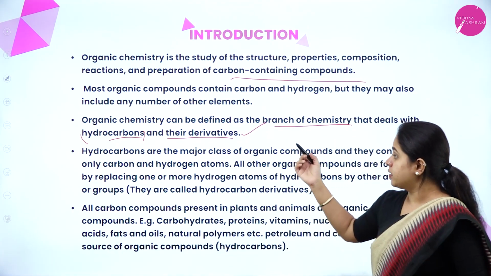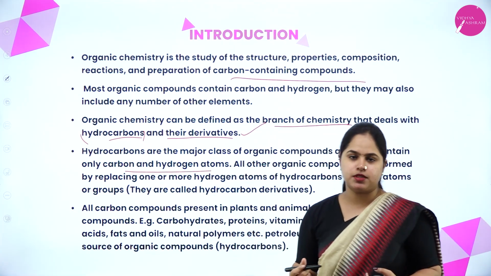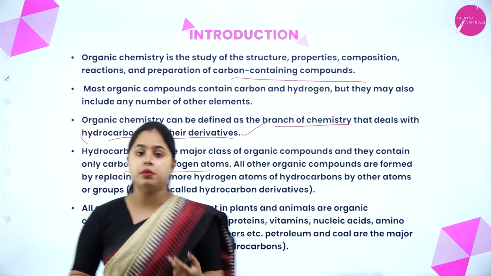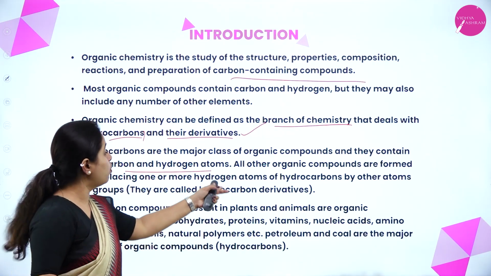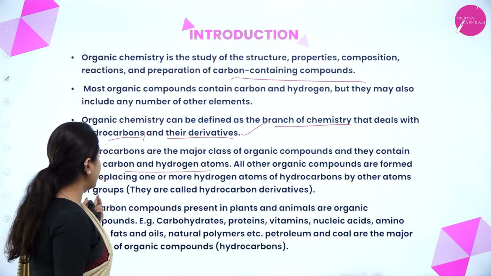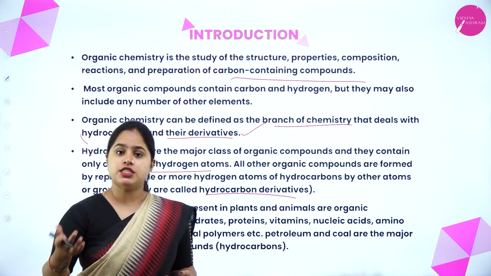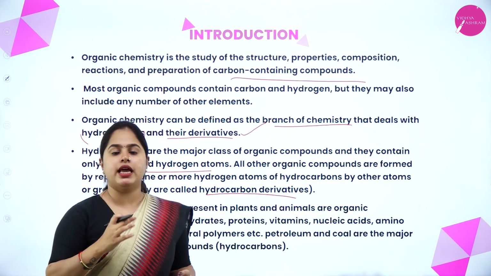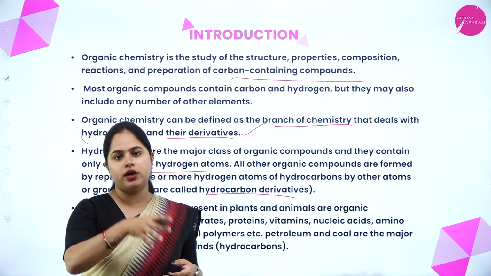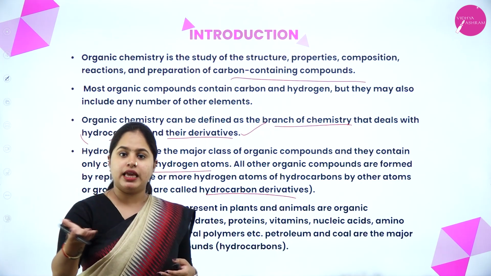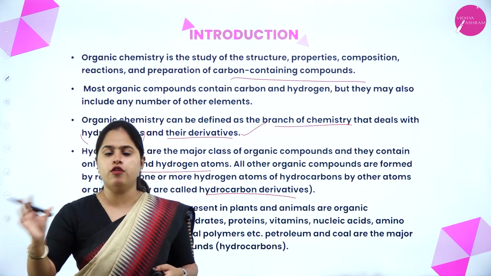Now hydrocarbons are the major class of organic compounds and they contain only carbon and hydrogen, as the name suggests, hydrocarbons, right? So it contains carbon and hydrogen. All other organic compounds are formed by replacing one or more hydrogen atoms of hydrocarbons by other atoms or groups. So they are called hydrocarbon derivatives. As I said, instead of hydrogen, there will be some other element which is being replaced. That is how you get the hydrocarbon derivatives. So in hydrocarbons only carbon and hydrogen will be there, but there can be other elements as well by the replacement of a hydrogen atom or a group of other atoms.